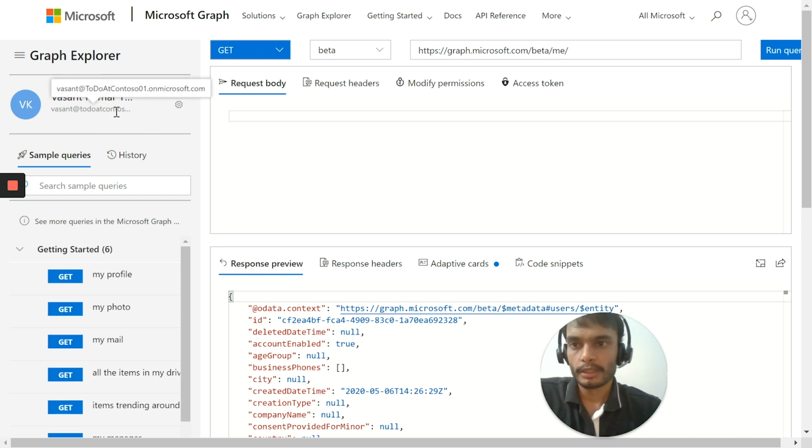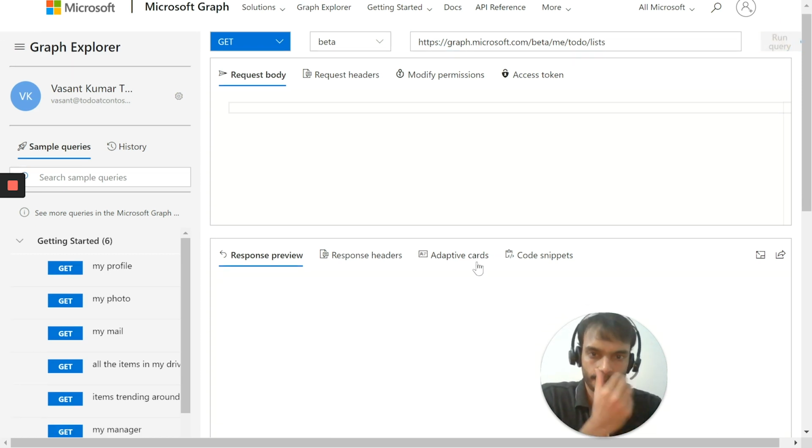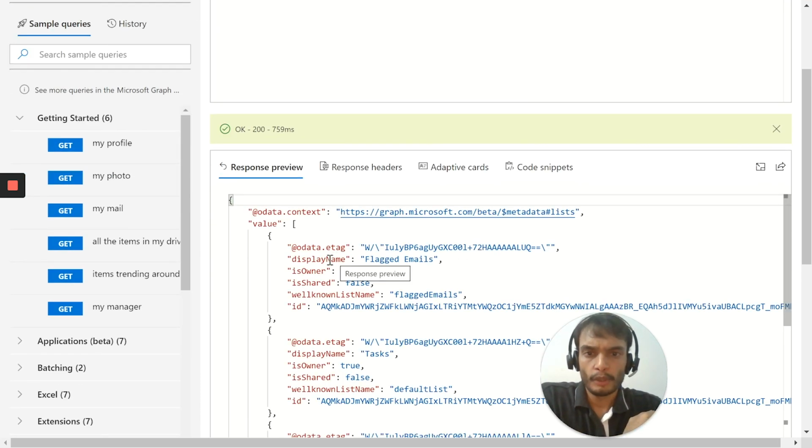On the Graph Explorer, I'm logged in using a demo account. All the to-do entities can be accessed under the to-do segment. To see all the task lists of the user, you can use the list endpoint. The response contains a list of all the task lists with properties like display name, is owner, is shared, well-known list name, etc.